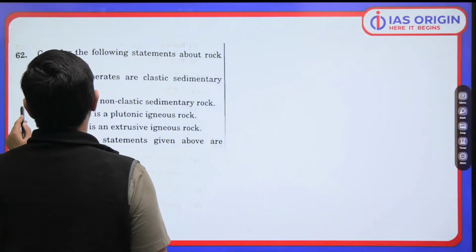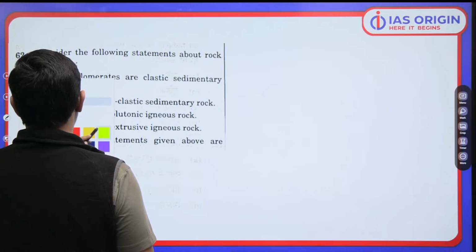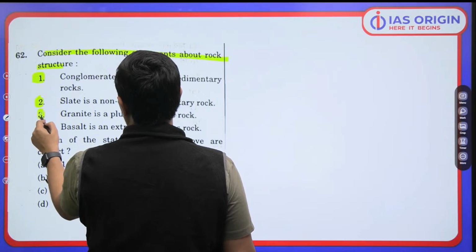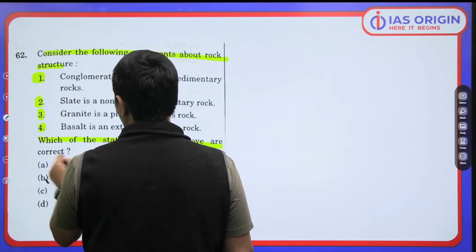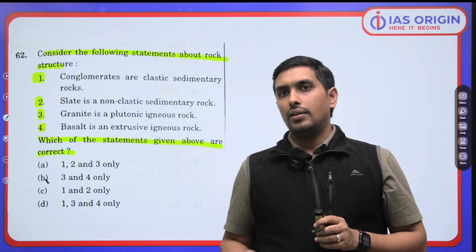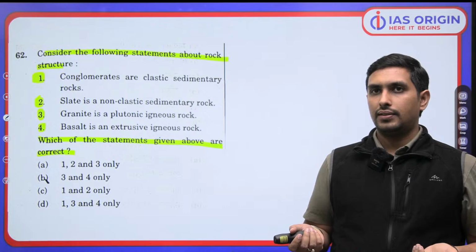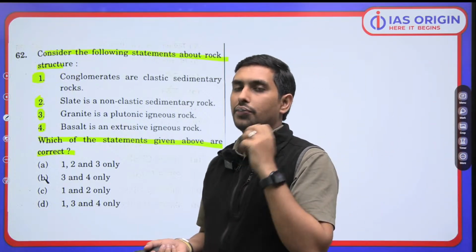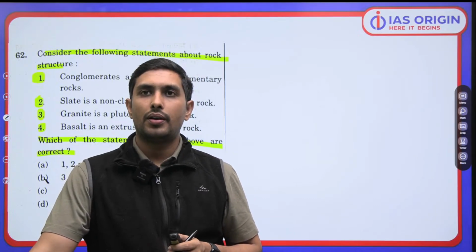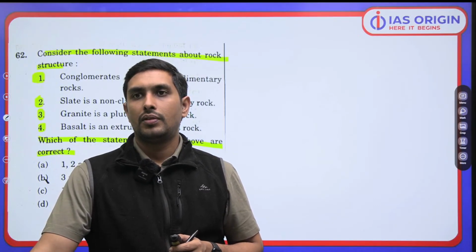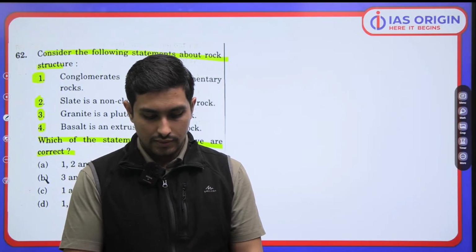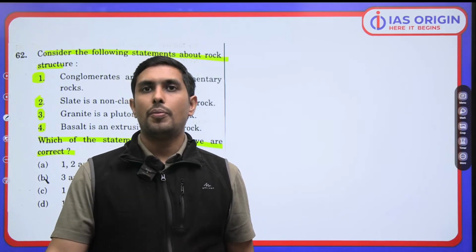It says, consider the following statement about the rocks in India. That's a question. Conglomerate, slate, granite and basalt. These are the 4 rocks. Which of the following is correct? That's a question. Getting it? So you got to tell me which of the following is correct. That is the basic question which I have. बताओ जरा. Think about it. हाँ जी, हाँ जी. How do you comprehend this?